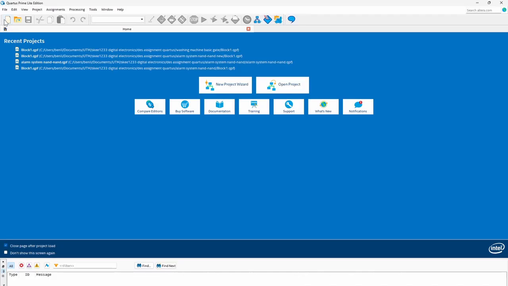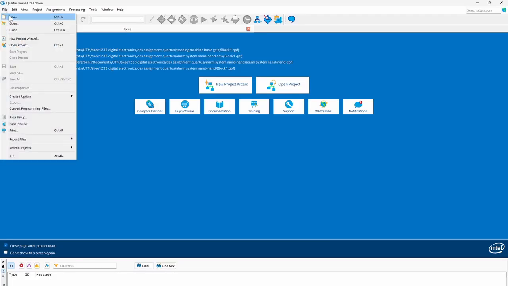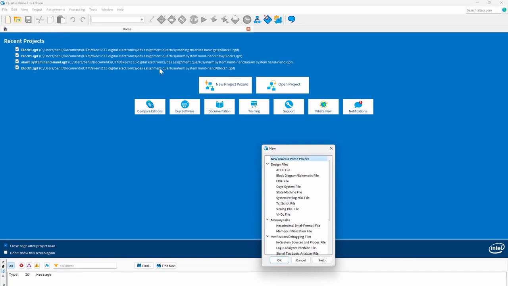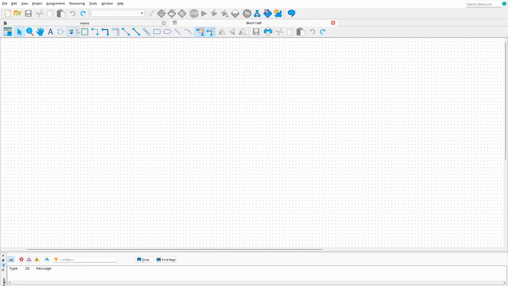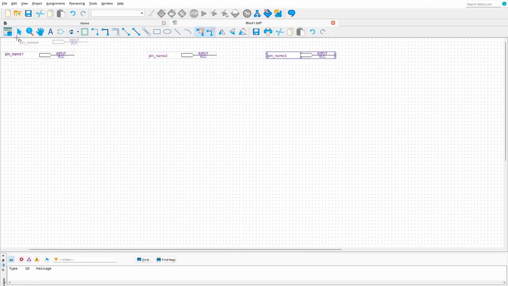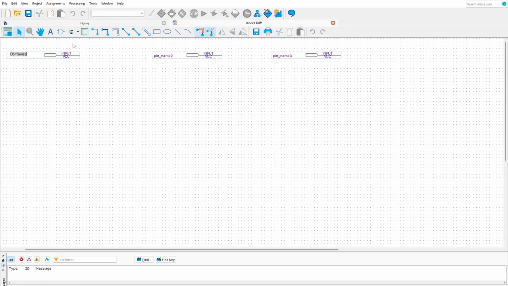Firstly, we will go to the file and click New and select block diagram or schematic file. Then we'll click OK. The first step in designing the logic circuit is selecting inputs and placing them. For this system, there will be three inputs, which are the door sensor, water level sensor, and water temperature sensor. After that, we'll be selecting and placing the outputs. There are three outputs, which are water valve, heater, and the motor.